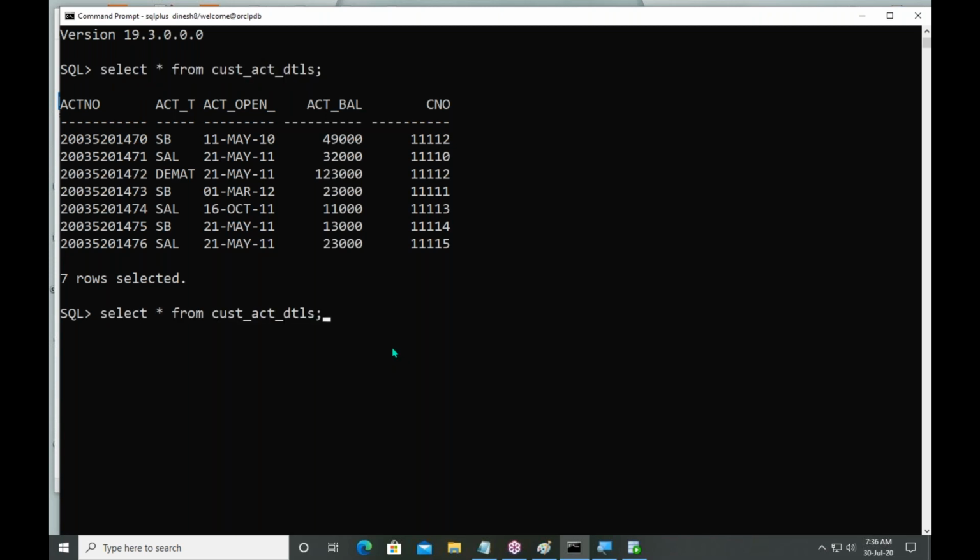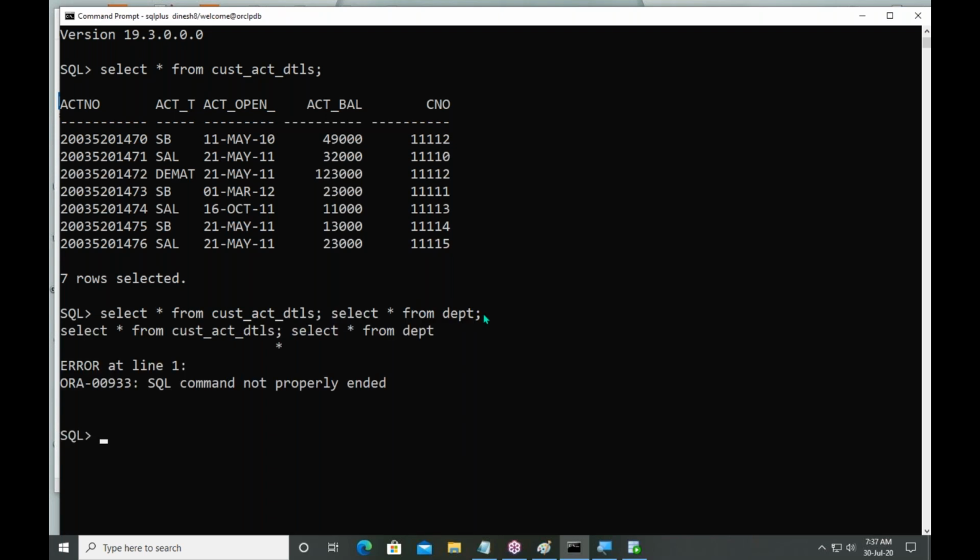Suppose you are writing multiple queries, select star from DEPT. Here, see guys, this is the first query and this is the second query. That is not permitted. You will get an error. Why? Because in this environment, at a time, we can execute only one query.